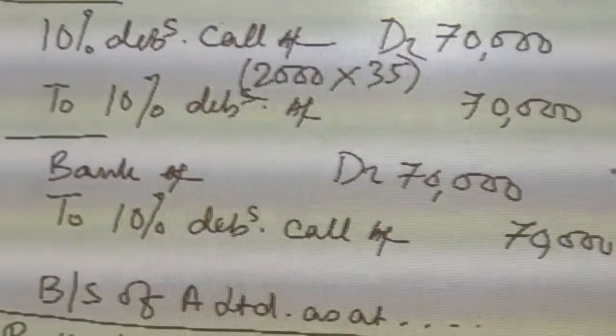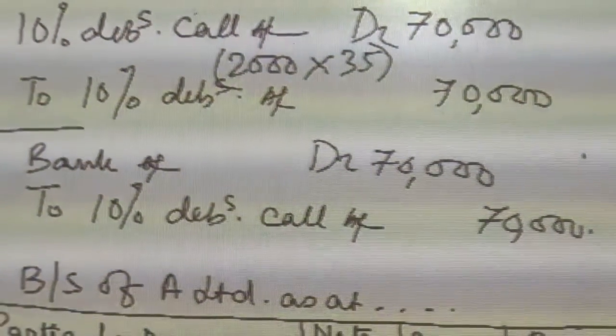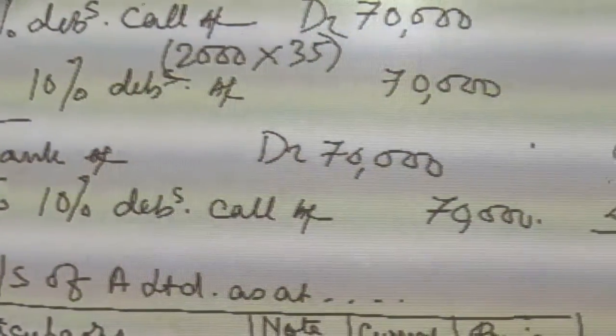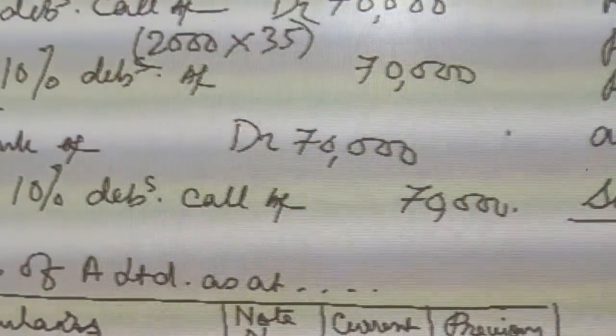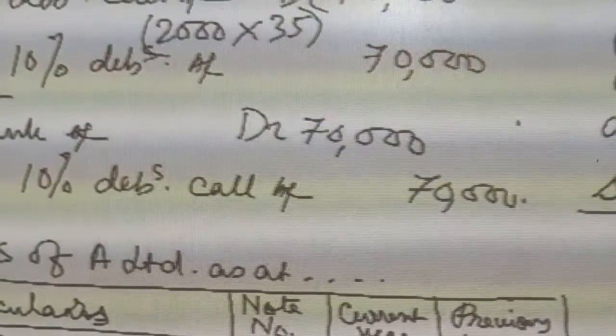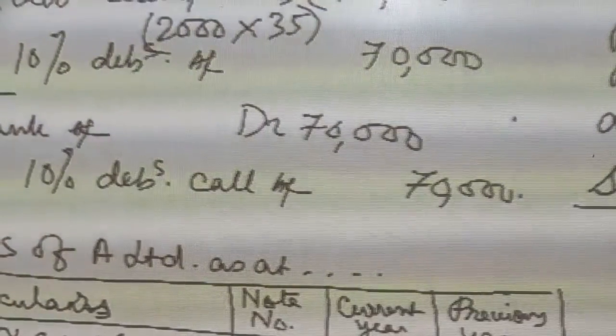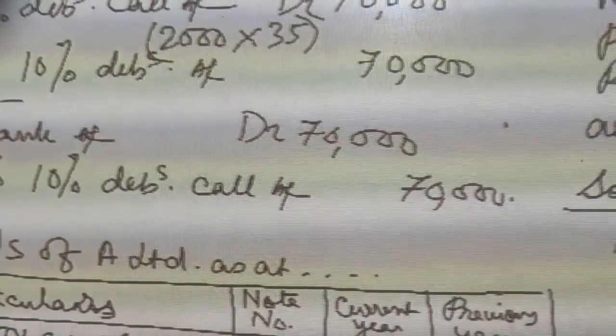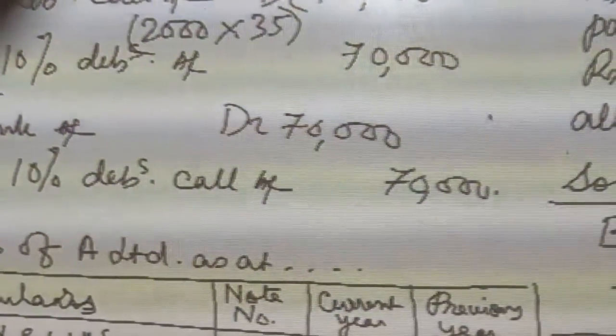Then bank account debit 70,000 to 10% debentures call account 70,000. Here also I am assuming that everybody is paying. We are receiving the entire call money. Now how will this be depicted in the balance sheet?